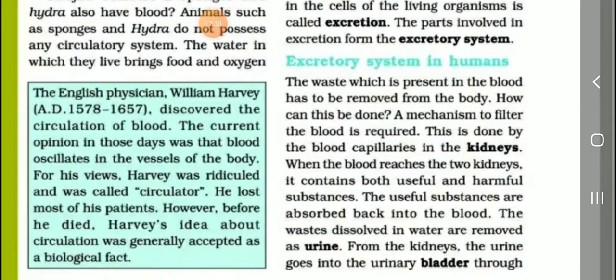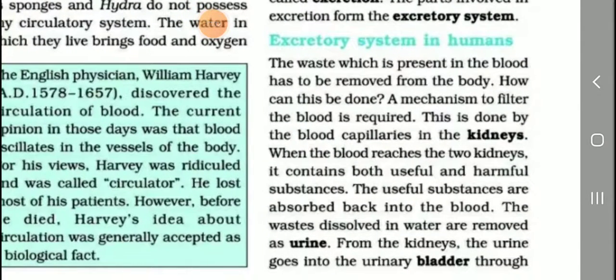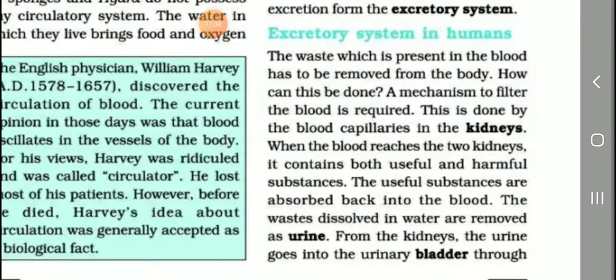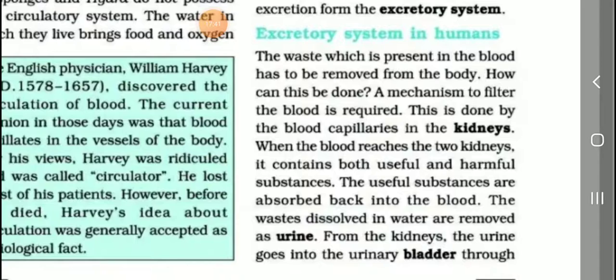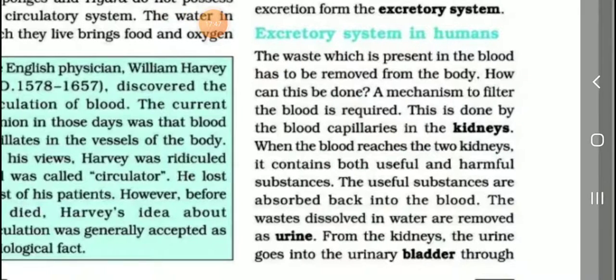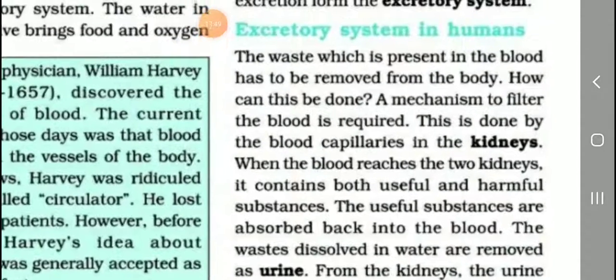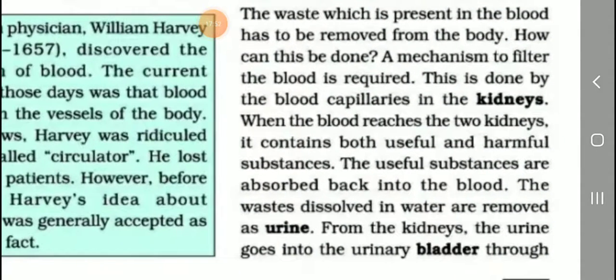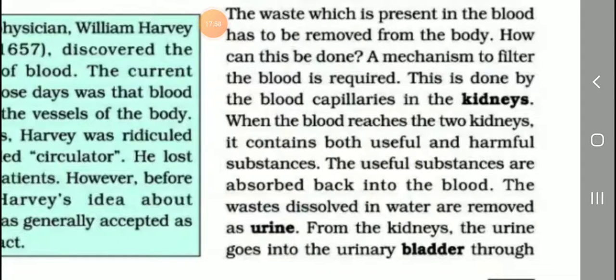Okay, next is kidneys. Excretory system in humans. A mechanism to filter the blood is required. This is done by the blood capillaries in the kidneys. When the blood reaches the kidneys, it contains both useful and harmful substances. The useful substances are absorbed back into the blood. The waste dissolved in water is removed as urine from the kidneys.